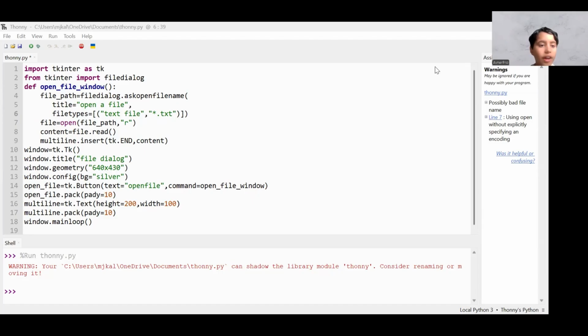Now let's get it. File equals to open file underscore path, comma R, meaning read mode. Then, instead of printing it, content, which is just a variable, equals file.read. We have to put that in read mode so we can actually read it in the multi-line text. Then multi-line.insert tk.end, comma content. So here's what it's going to do. I pick my file. Then the whole data in that file will be put in the multi-line text that we have over here.